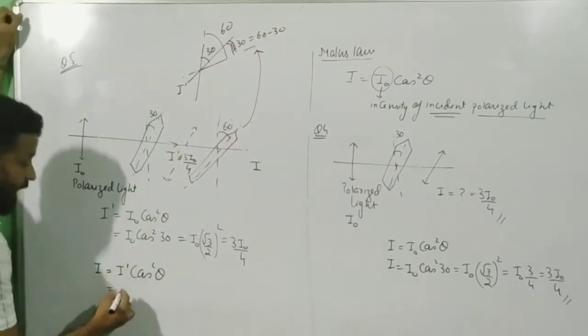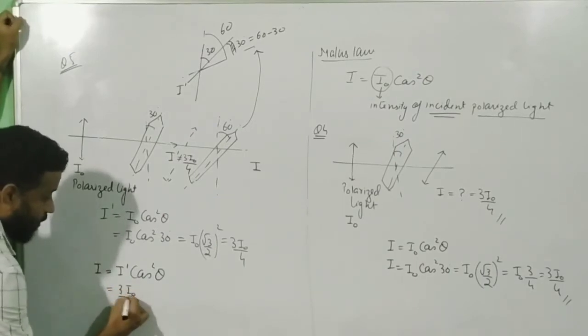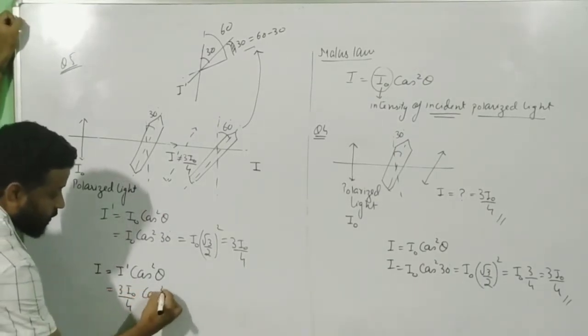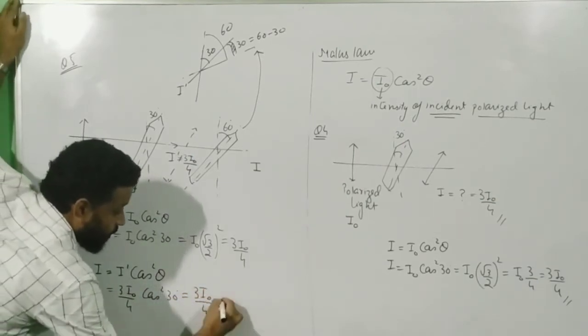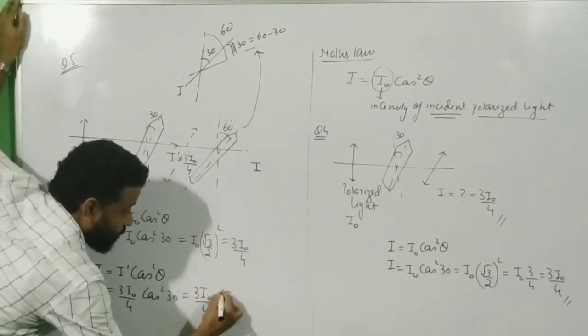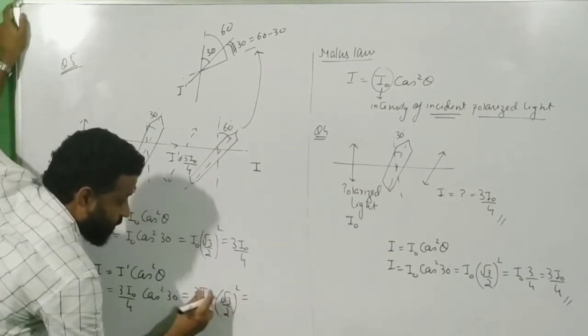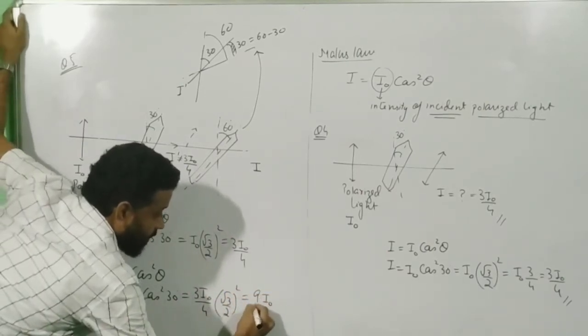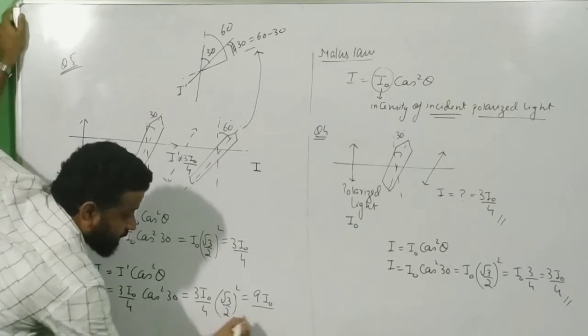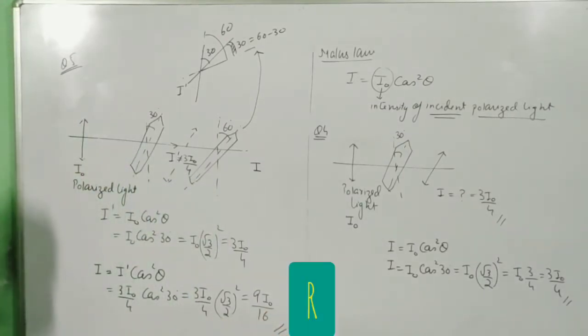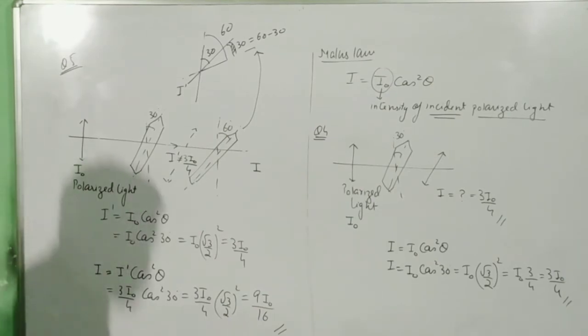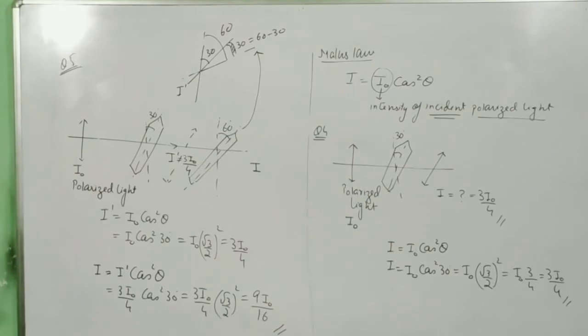So what is I? I is equal to 3 I naught by 4 cos square 30, and that is equal to 3 I naught by 4 times root 3 by 2 the whole square, and that is equal to 9 I naught by, this is 4, 4 times 4 is 16. So this is your final answer. Okay? That's question number 5. Take a note of this, and then we are going.